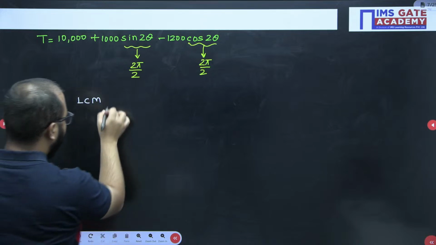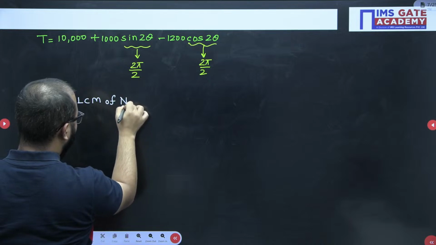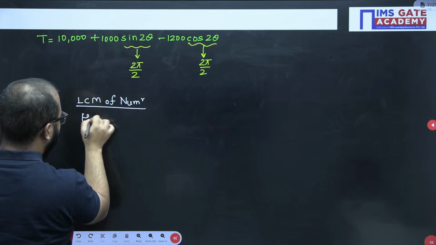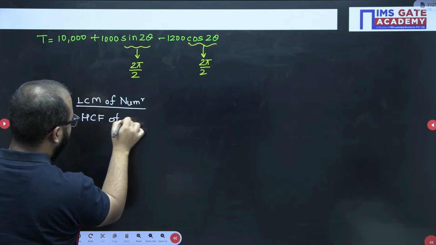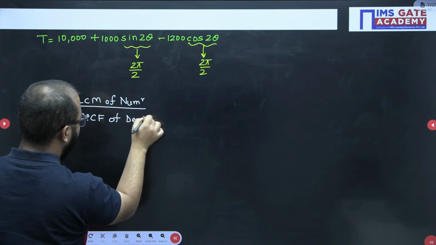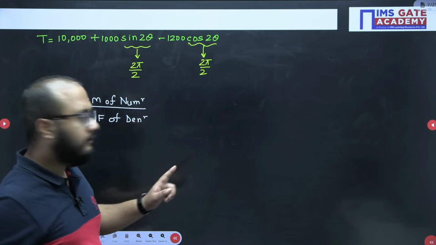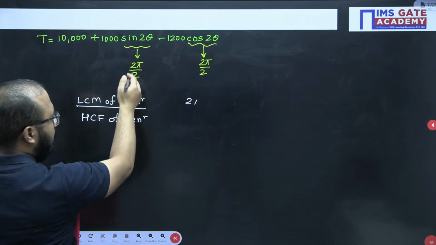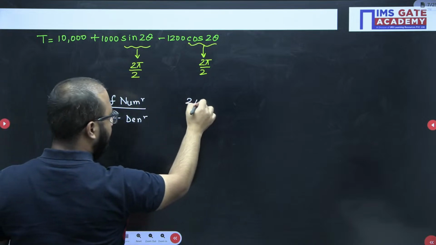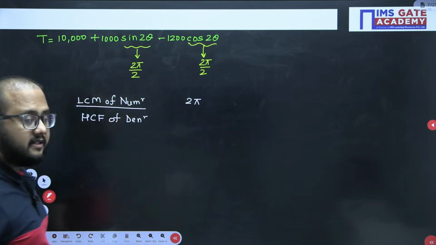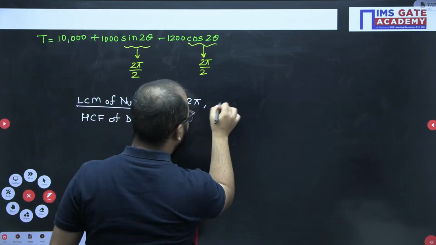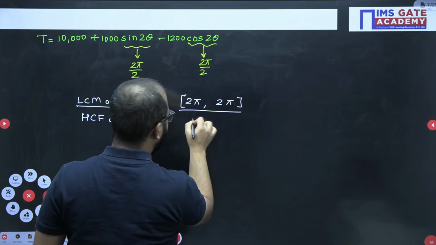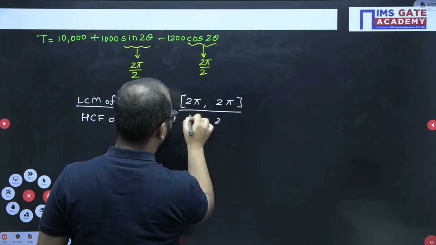So the point to understand is: in the numerator it is the LCM of the numerator, and in the denominator it is the HCF of the denominator. The LCM of the numerator will be 2 pi, so LCM of 2 pi comma 2 pi divided by HCF of 2 comma 2, right?